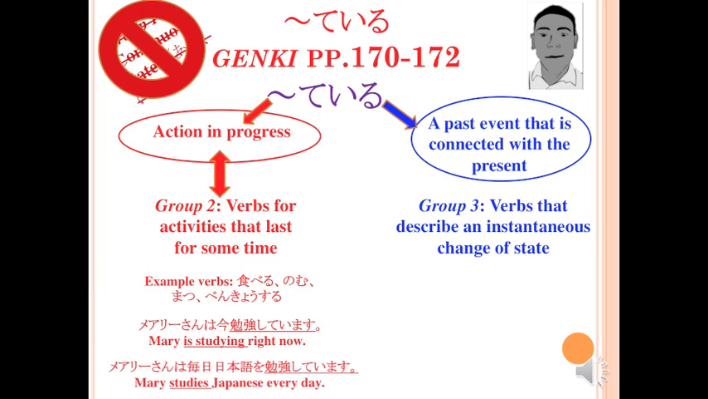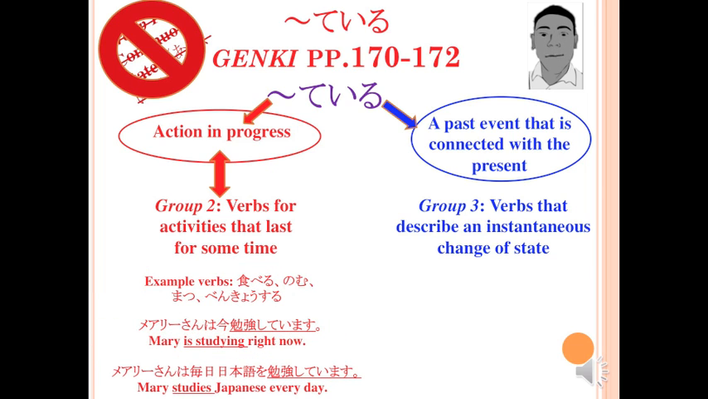Similarly, Mary-san wa mainichi nihongo o benkyou shite imasu does not mean that Mary studies continuously for 24 hours a day, every day, but rather it means that Mary studies Japanese habitually. The meaning of group 2 verbs in the teiru form is not to be confused with the meaning of group 3 verbs in the teiru form.